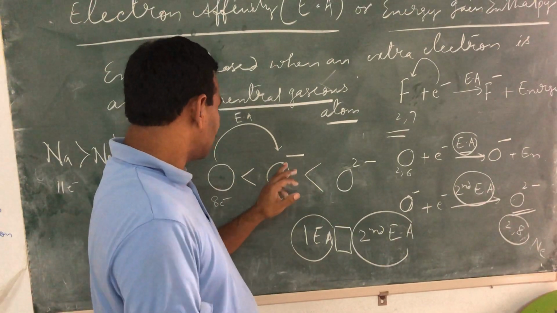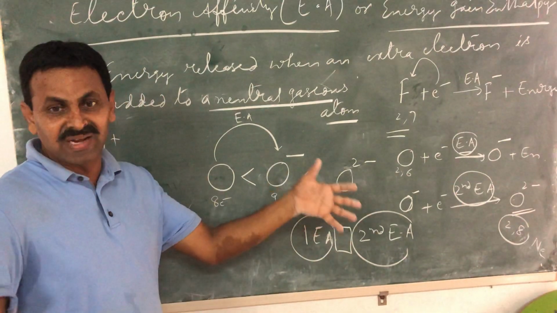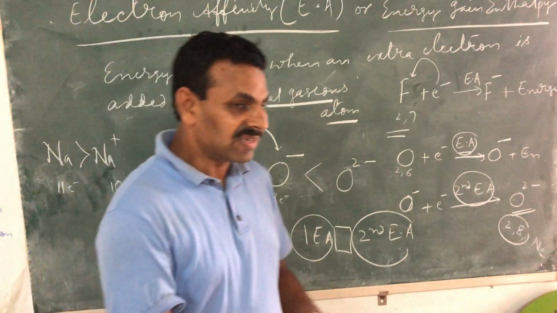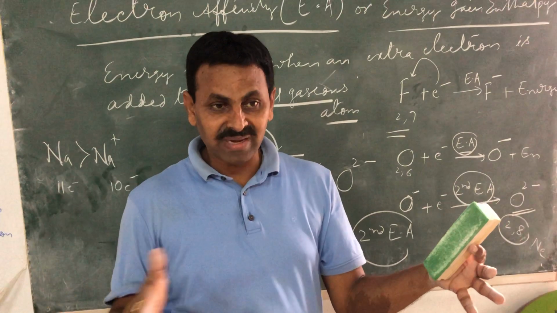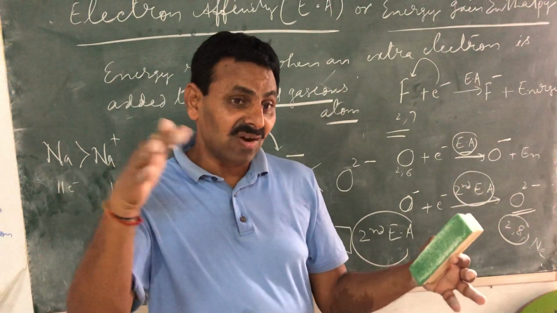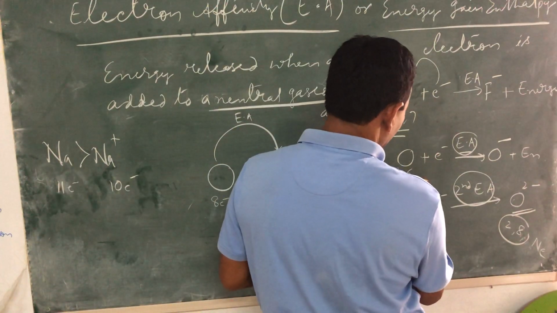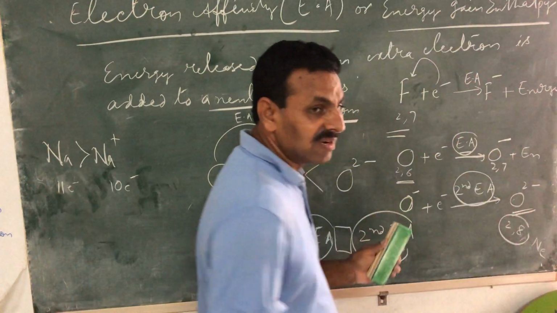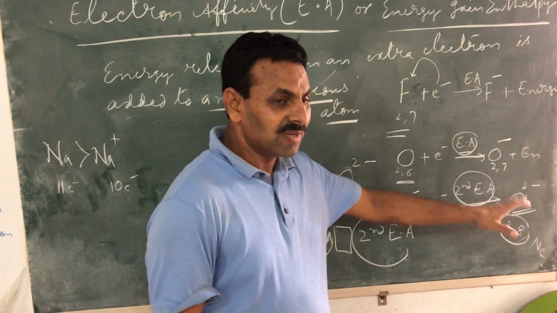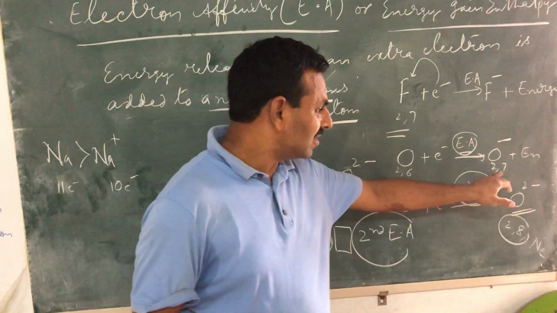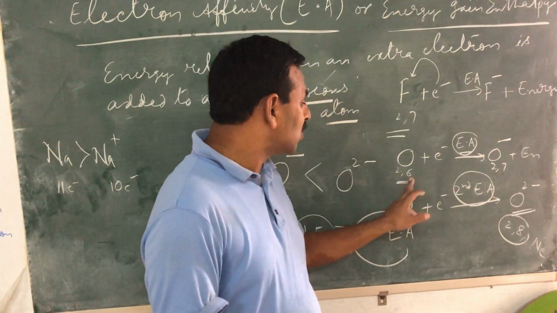O minus is an anion. After accepting an electron, it has become an anion which is bigger in size. Now children, after adding an electron, the size of the atom is already becoming bigger, and the number of electrons has increased: 2,6 has become 2,7. See, this is the configuration 2,6. Now it is 2,7. That means the number of electrons is increased by 1. So the size will increase, and the newly added electron is being added into the same subshell, which is very, very important.